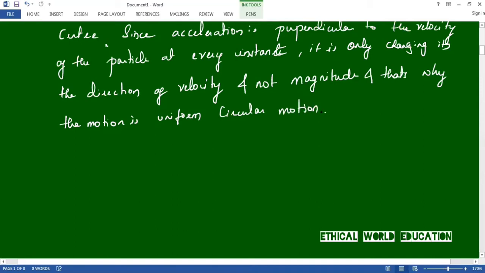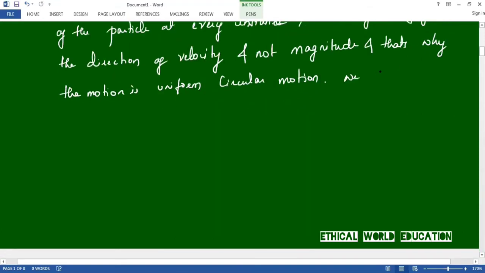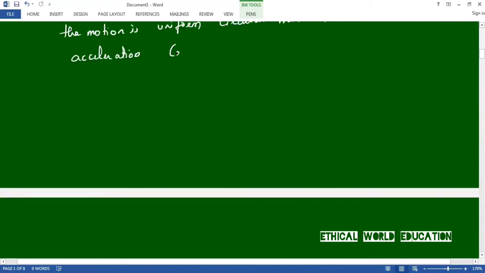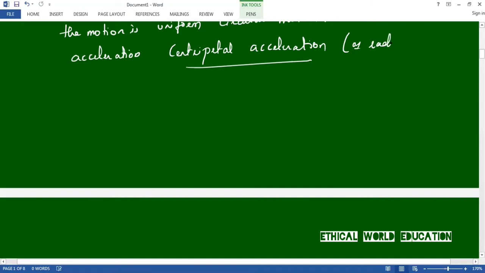We call this acceleration centripetal acceleration, or radial acceleration.